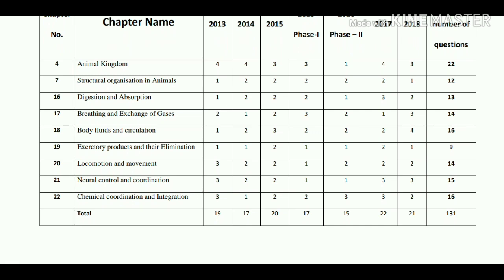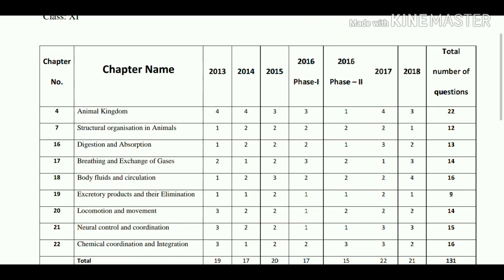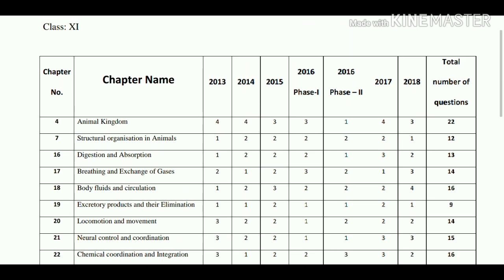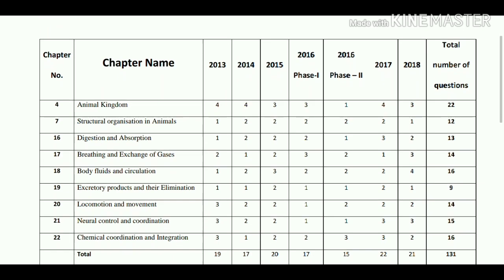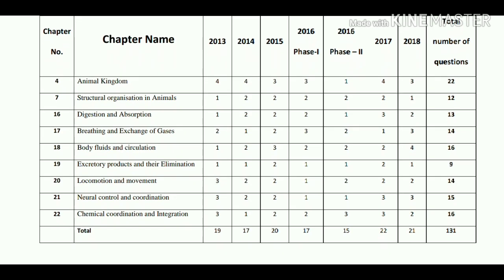So if you see the total questions from the zoology chapters related to 11th standard, in 2013 nearly 19 questions were asked, 2014 17 questions, 2015 20 questions, 2016 phase 1 question paper 7 questions, 2016 phase 2 15 questions, 2017 22 questions, and in 2018 21 questions.